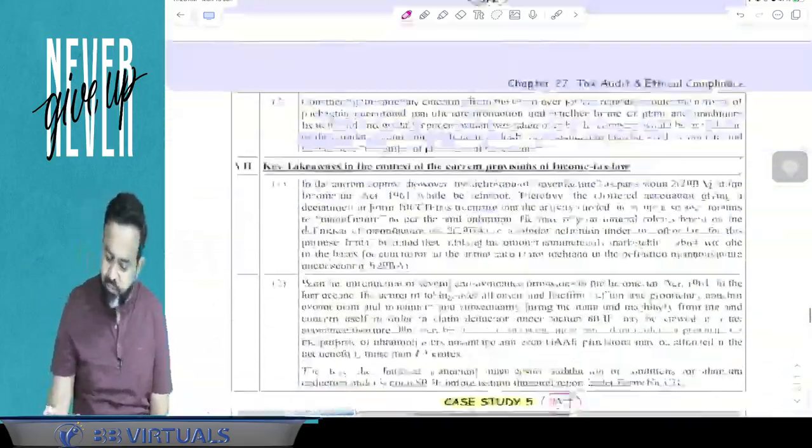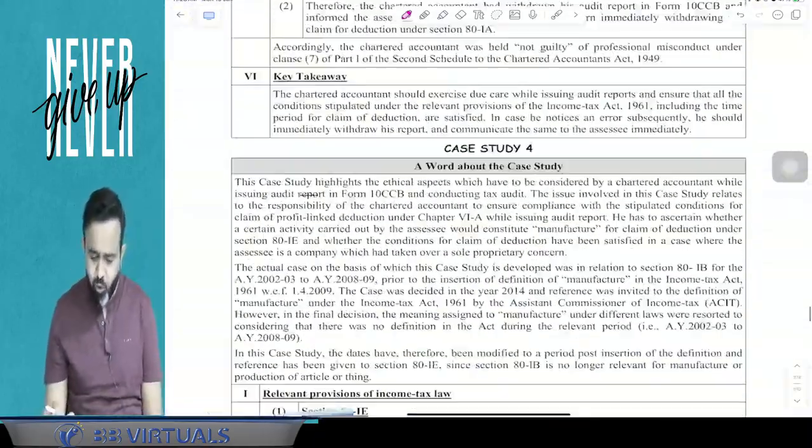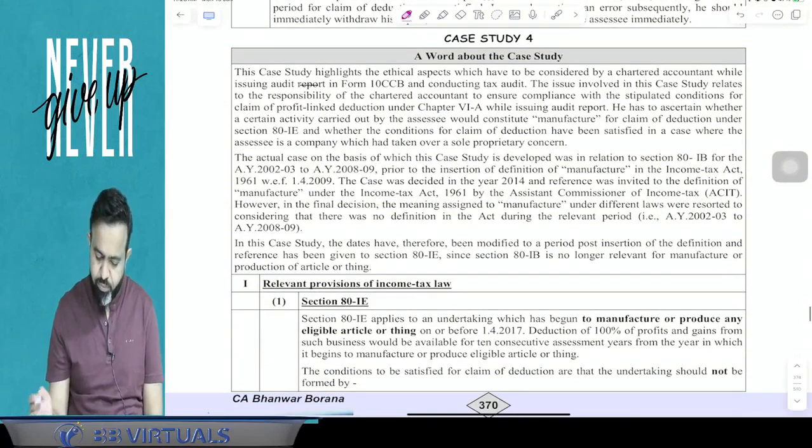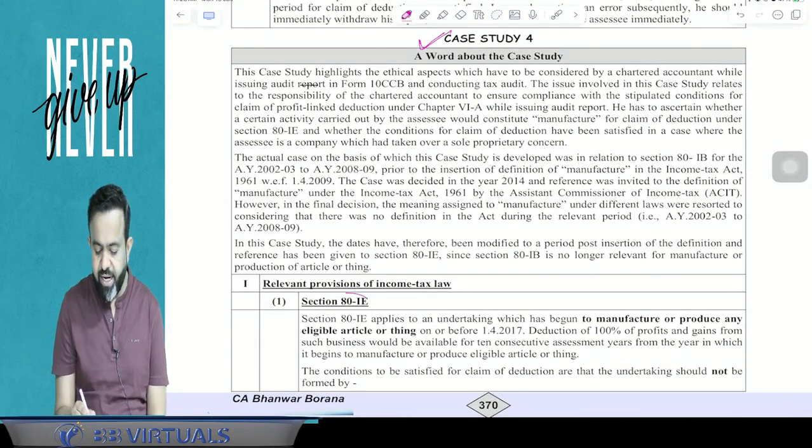So just read it, you will be able to understand question number 7 as well as this case study. So here, guys, this was case study number 5. Now case study number 4. Now what happened in case study number 4? Case study number 4 is related to section 80IE.